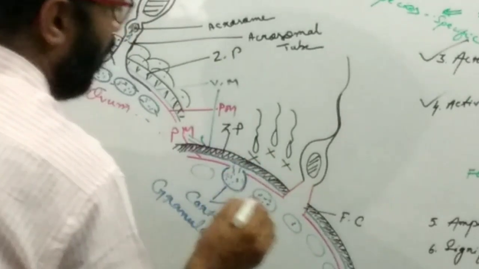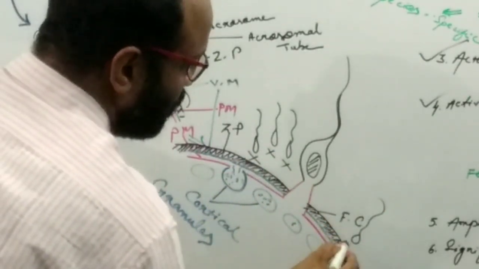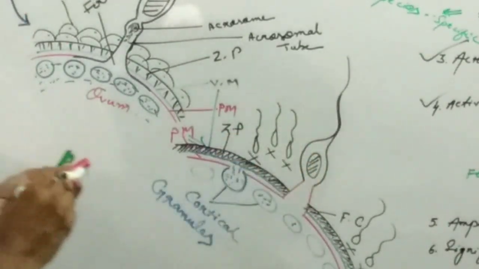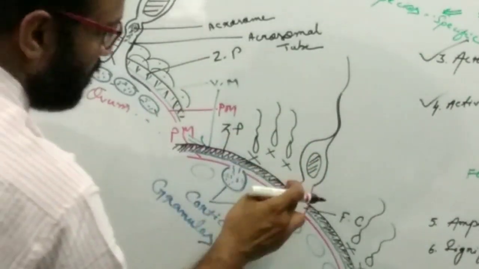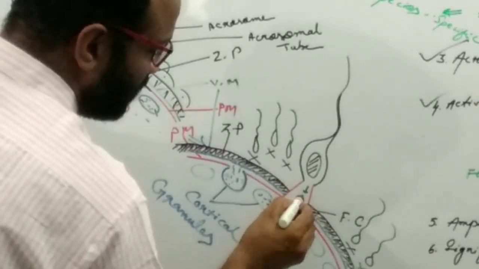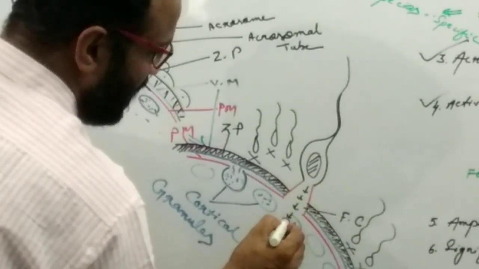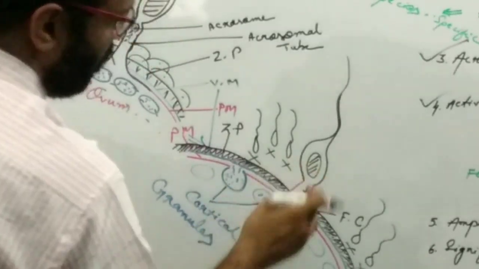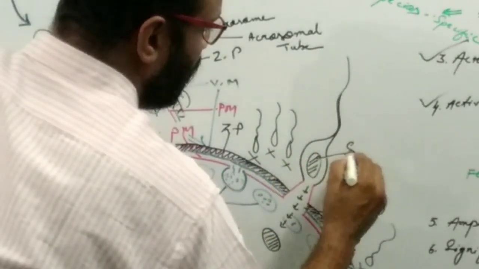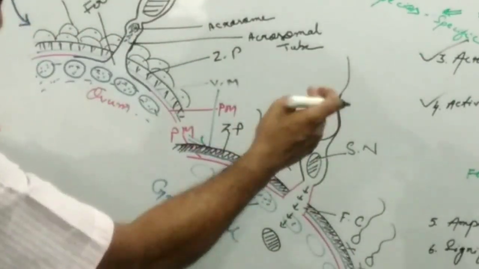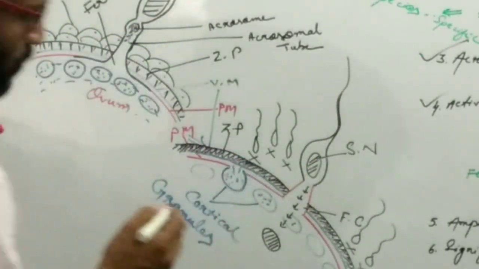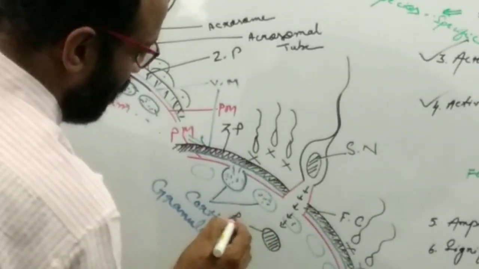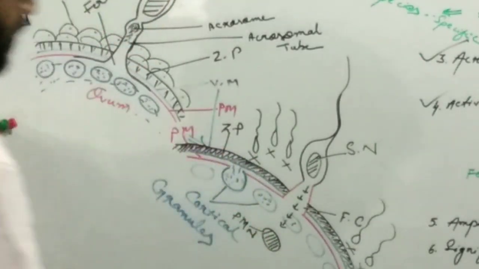They do not allow other sperm to fuse after the fusion of the single sperm. At that time, through this path, the nucleus gradually enters into the ovum. This is the sperm nucleus. After entering into the ovum, it is known as the male pronucleus.